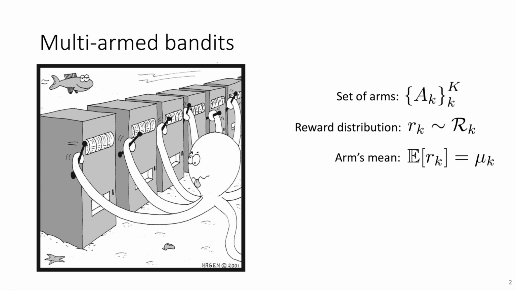For example, cumulative regret, where we try to pull the arms in such a way that we minimize the regret over time. For example, if you enter a casino, you would like to minimize the money that you lose over time. Or finding the best arm, through best arm identification, simply finding the arm with the highest mean in a limited number of arm pulls or given a fixed confidence.